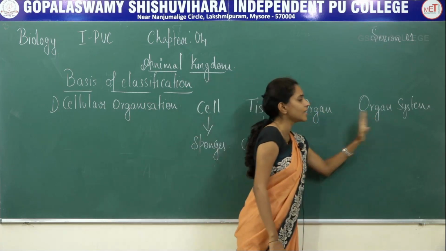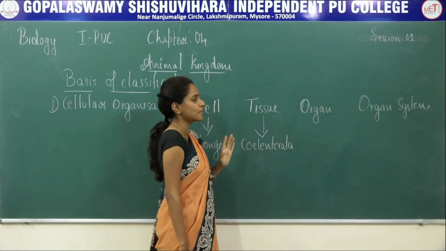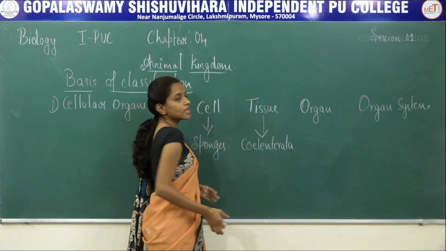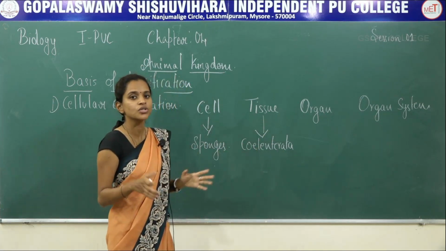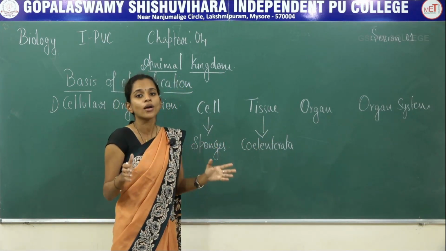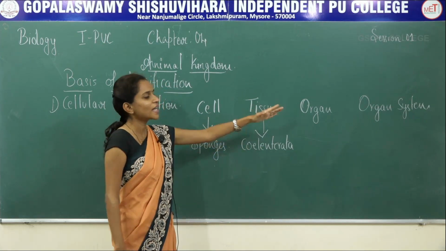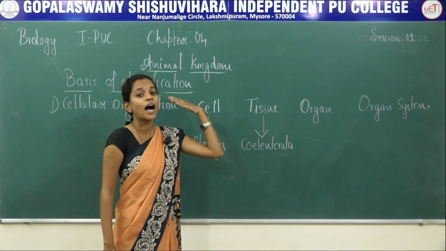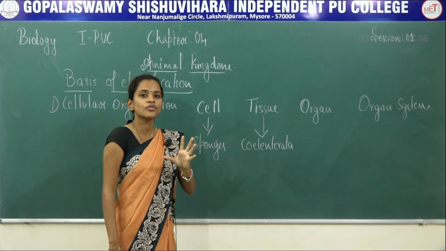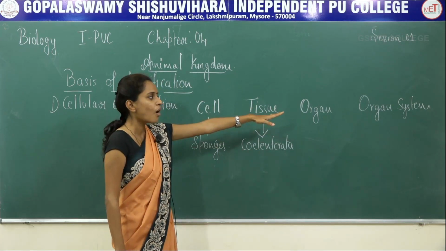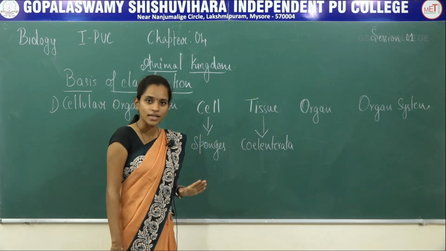And the last level is the organ system level. A group of organs which perform similar functions joined together forms an organ system, which can be identified in higher phyla. Most of the chordates have this organ system level of organization.